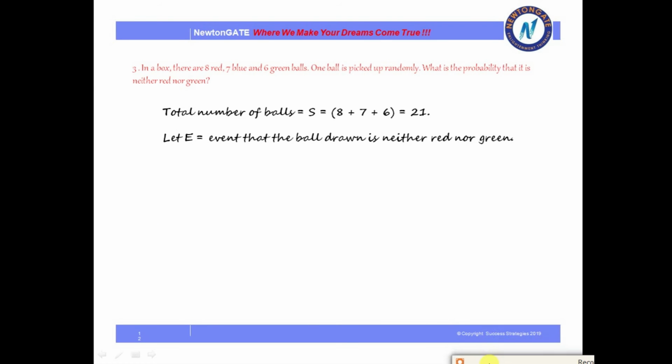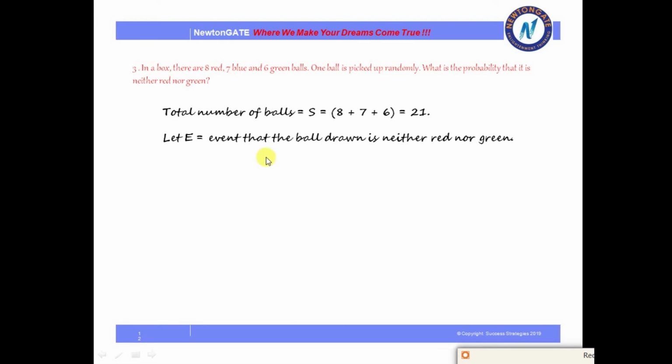The next question is a question on balls. Here we are taking these balls. There are 8 red balls, 7 blue balls and 6 green balls. Now what is the probability that the ball is neither red nor green? Before solving it further, the first thing you need to know is the total number of balls. Now if we count here, we have 8, 7 plus 6, and that is 21.